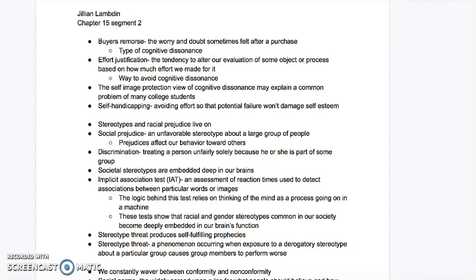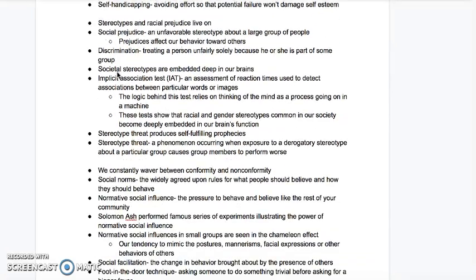The self-image protection view of cognitive dissonance may explain a common problem of many college students. Self-handicapping is avoiding effort so that potential failure won't damage your self-esteem.